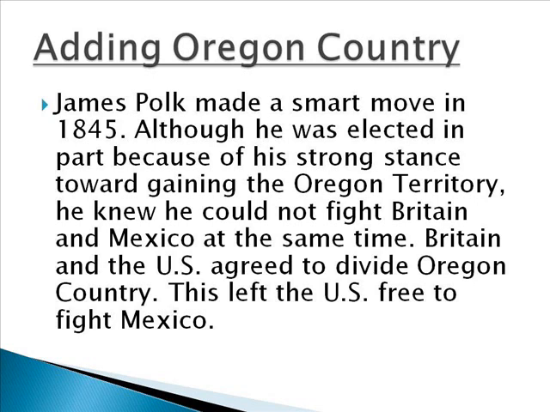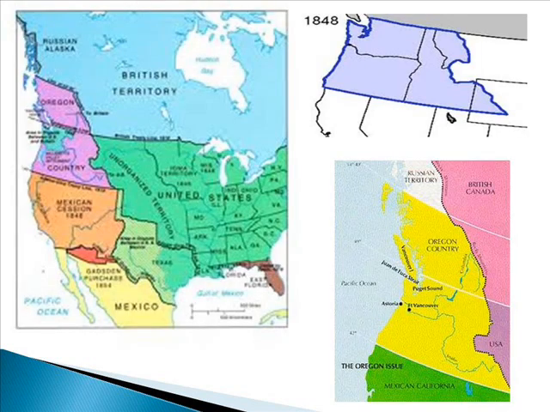and everything north of the existing border between the United States and what is now Canada, or at the time belonged to Great Britain, everything north of that line will become British territory, and everything south of that line will become owned by the United States. This frees up the United States government to worry about war with Mexico and to focus on gaining the territory in the southwestern part of the United States.